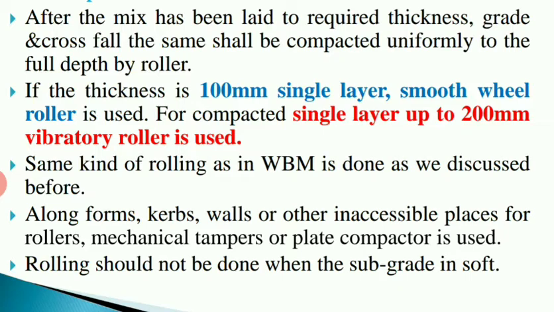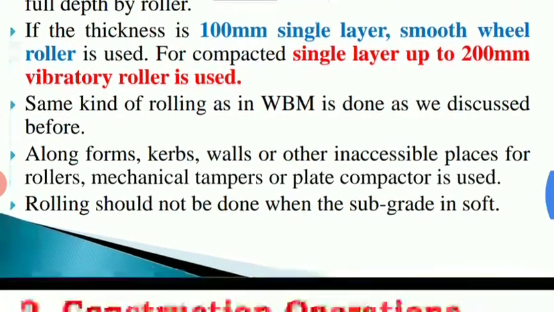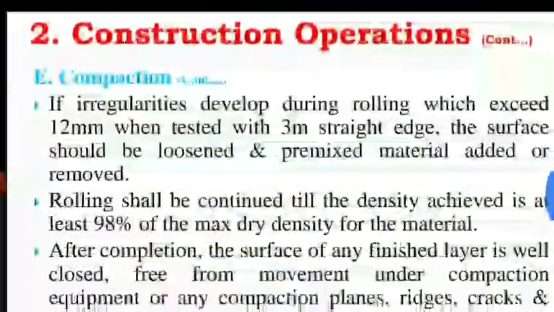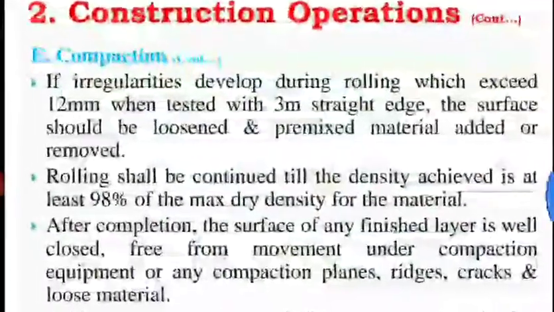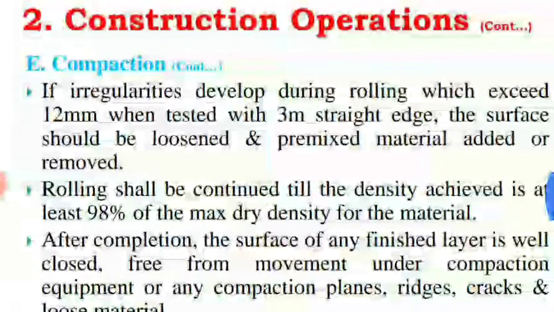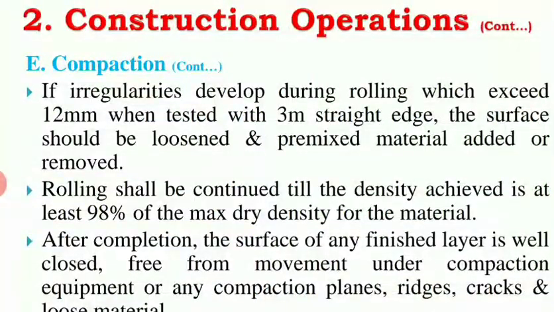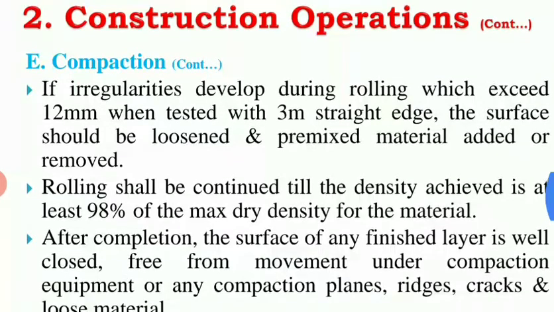So it should not be soft before compaction of the wet mix macadam layer, right? And in case any irregularities develop during the rolling which exceed 12 mm when tested with a 3 mm straight edge. Here they are telling, if any irregularity is found, for example while placing, the workers may place more material in one place and less in another, so obviously the thickness of that layer may vary.